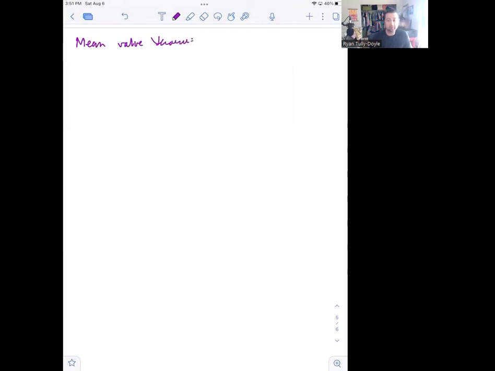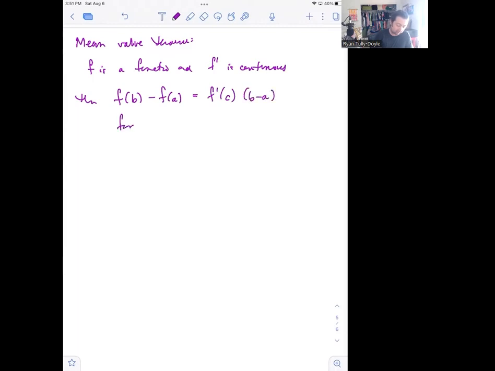All right. So what the mean value theorem says is that if you have a function with a continuous derivative, so if f is a function and f prime is continuous, then f of b minus f of a is equal to f prime of c times b minus a, for some c inside the interval from a to b.